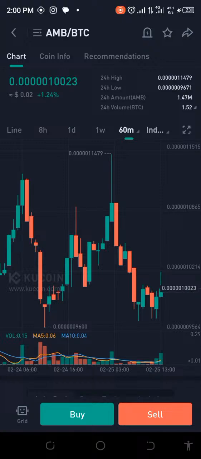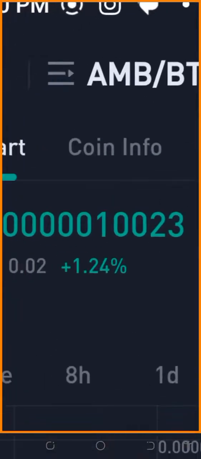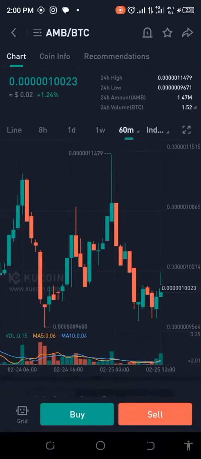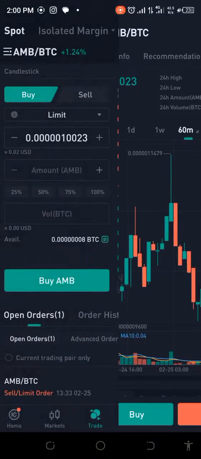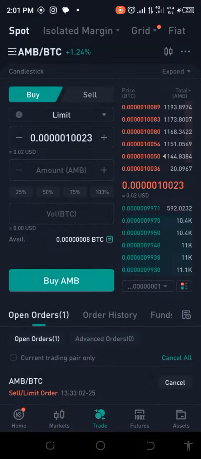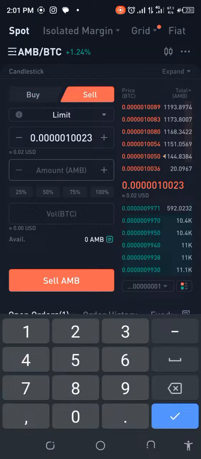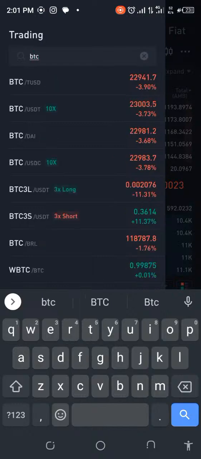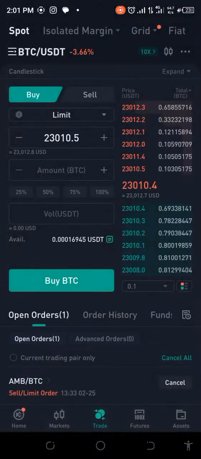So right now it's risen to 0.0001023, and if I decide to cash out now, I'm already in profit. But the thing is, I'm thinking of still holding on, because if I come here and sell that, which is 1104, and I copy this and take it to BTC, you'll see that we're already in profit. Okay, so let me show you this before I go ahead.